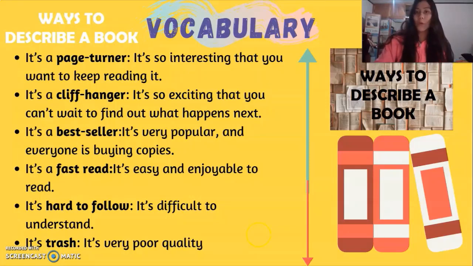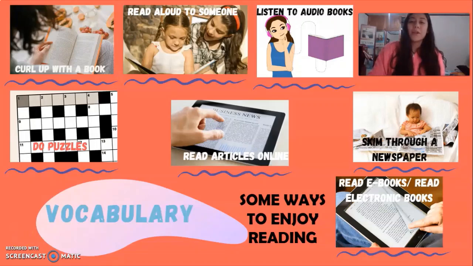We can describe a book in a good way. For example, it is a page-turner, it is a cliffhanger, it is a bestseller, and it is a fast read. But we can also describe them in a bad way. For example, it is hard to follow, and it is trash. Also, we can find some vocabulary words about some ways to enjoy reading. For example, curl up with a book, read aloud to someone, listen to audiobooks, do puzzles, read articles online, skim through a newspaper, and read ebooks or electronic books.